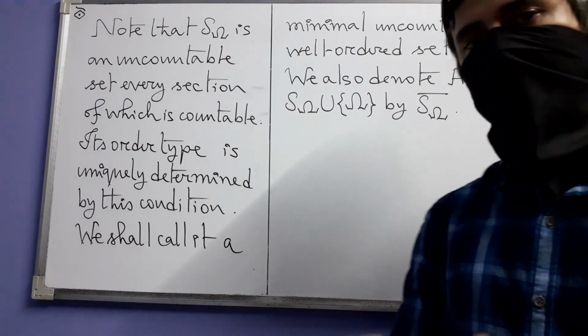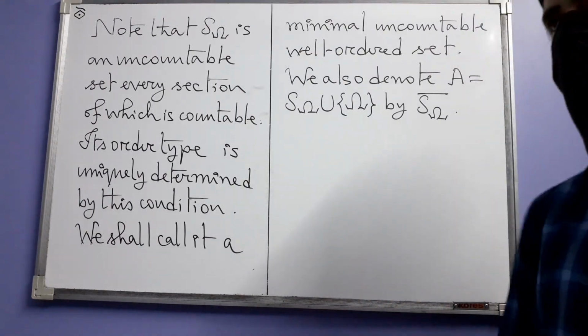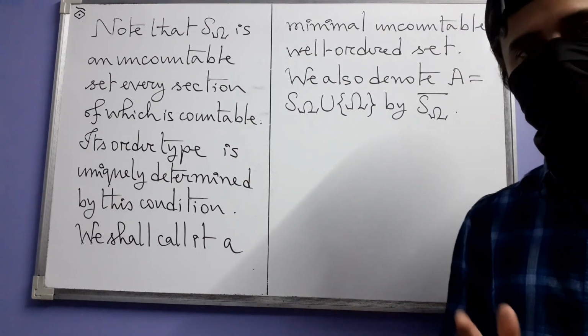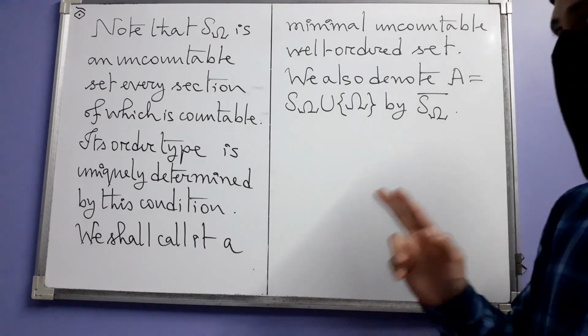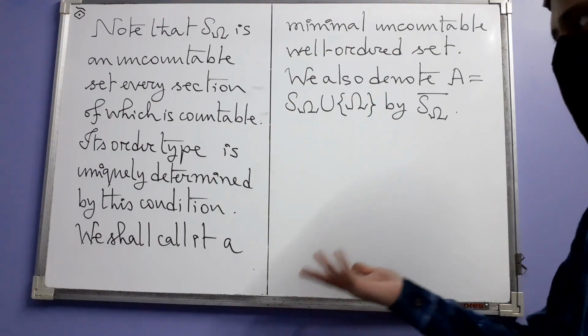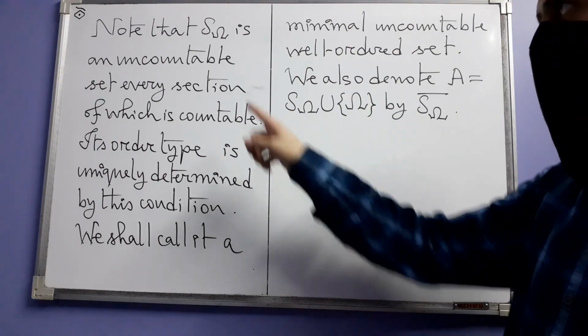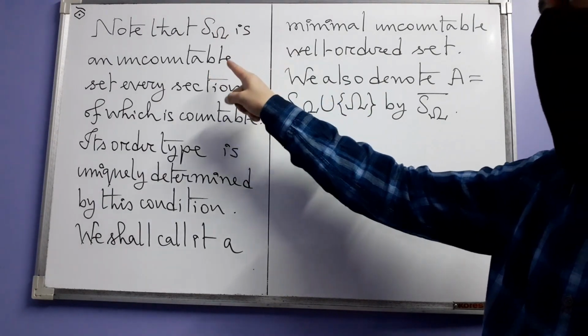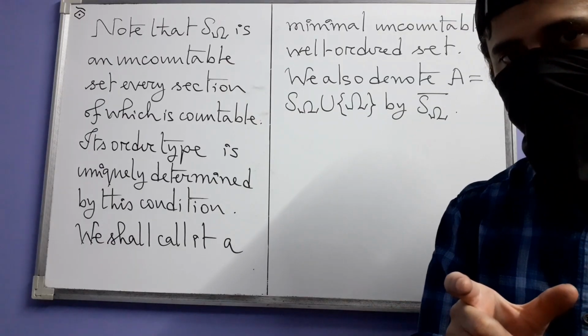Alright, so we have finally come to this stage where we have our minimal uncountable well ordered set, and that set is actually that S omega. But before we write that, let's note that S omega is itself uncountable.